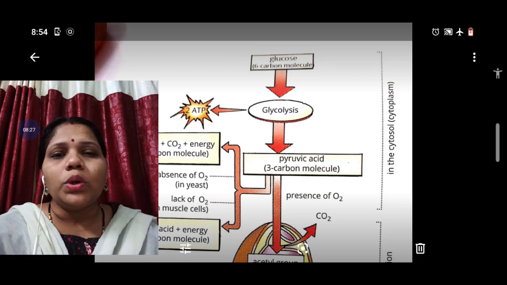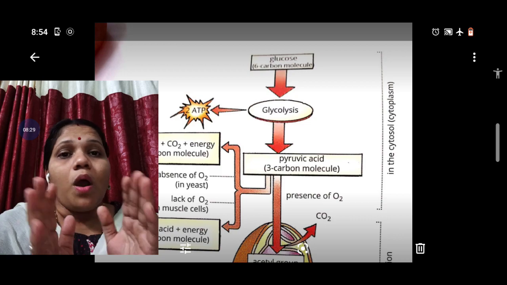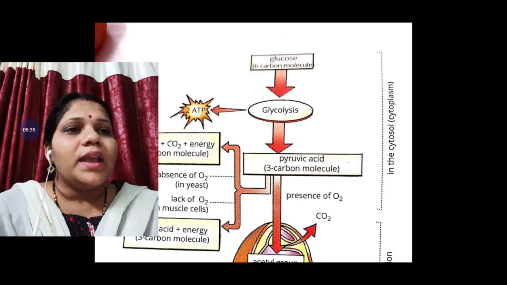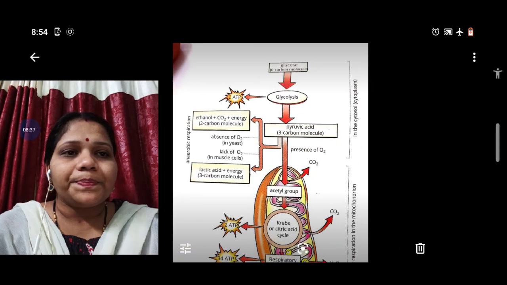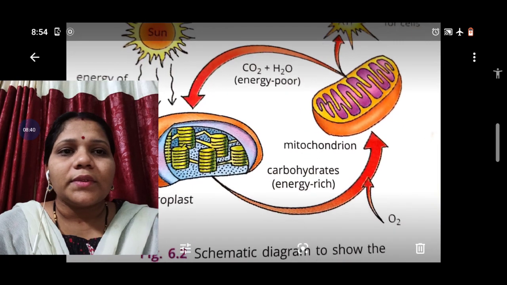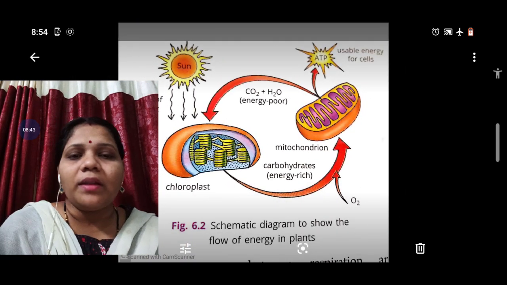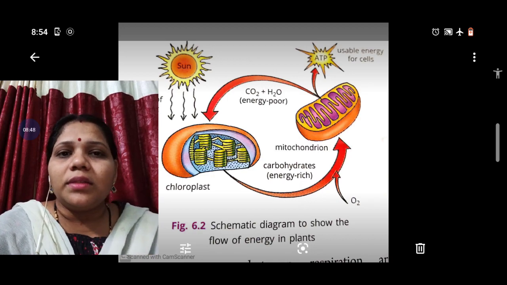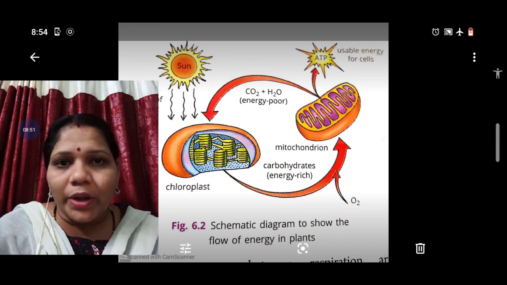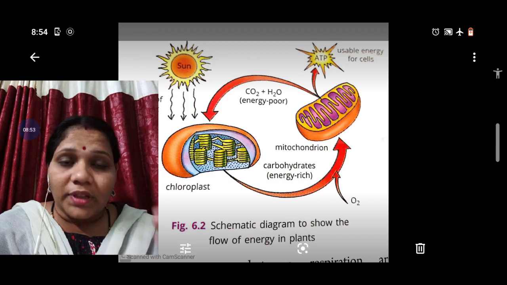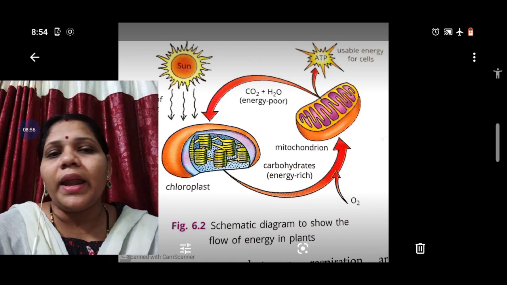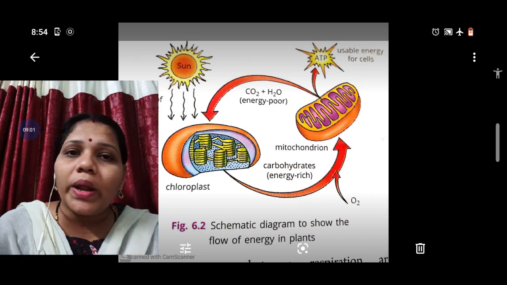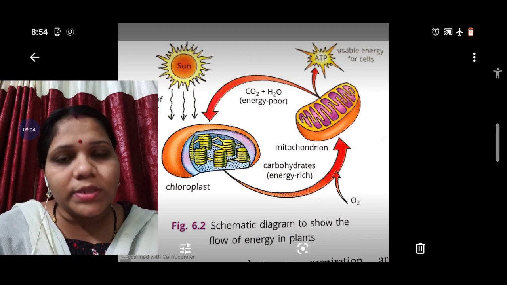Now let's know the difference between respiration and photosynthesis. In photosynthesis, what happens? The chloroplast absorbs the sunlight and the stomata absorb the carbon dioxide, and in the presence of carbon dioxide, sunlight and water, it produces food, and that food is stored in the cell in the form of glucose.